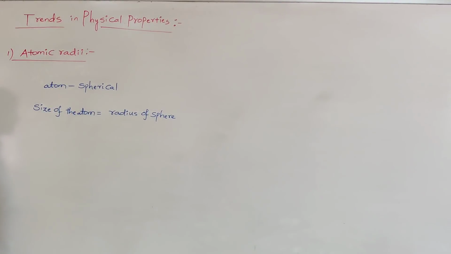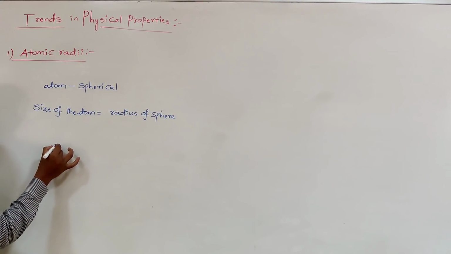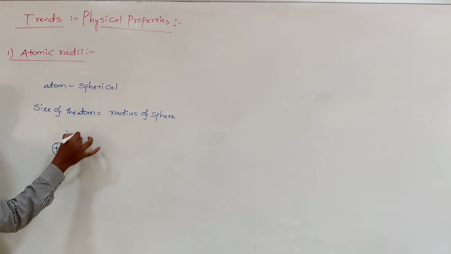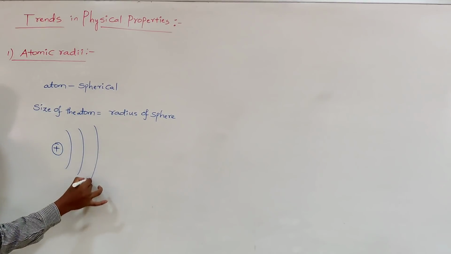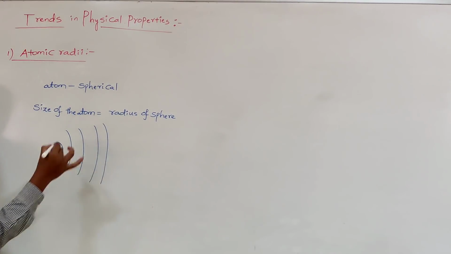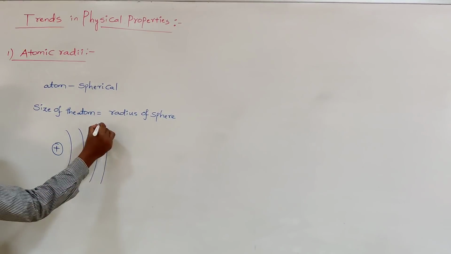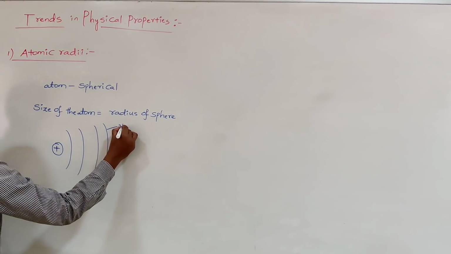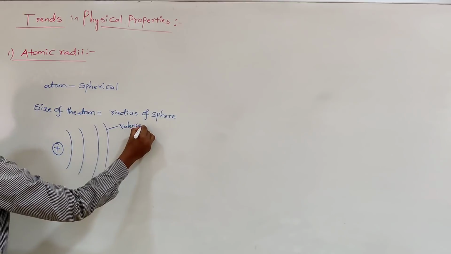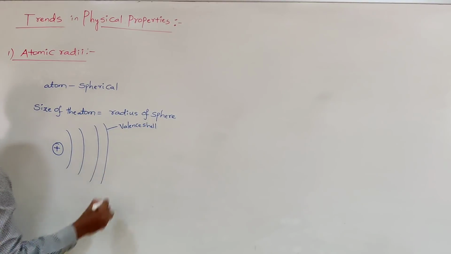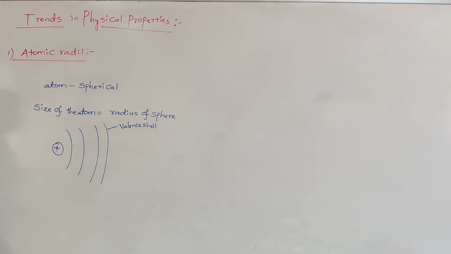The radius of a sphere. But generally, suppose an atom consists of a nucleus, and various shells are present. Suppose the electrons are filled up to this shell. This is called the outermost shell or valency shell. The remaining are all inner shells.